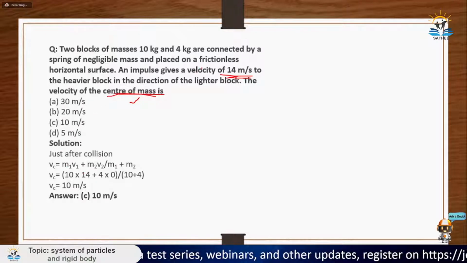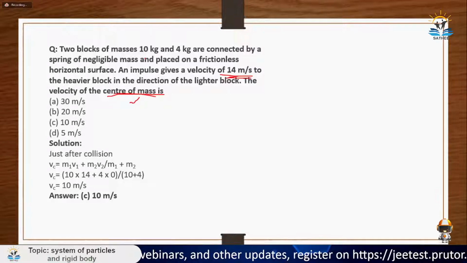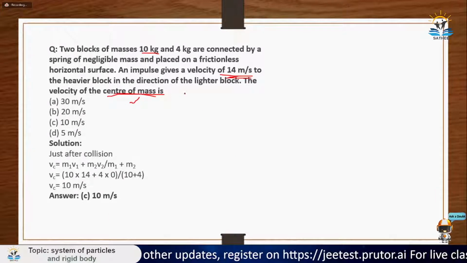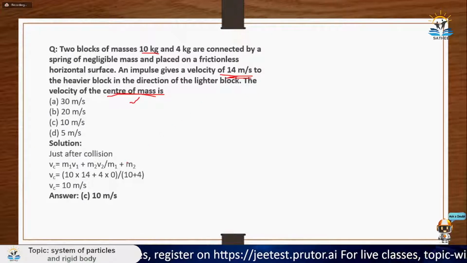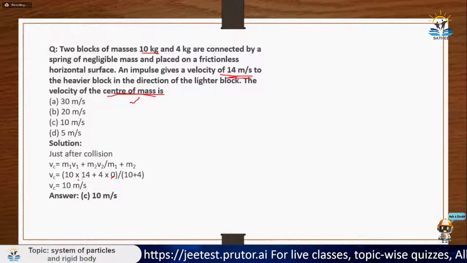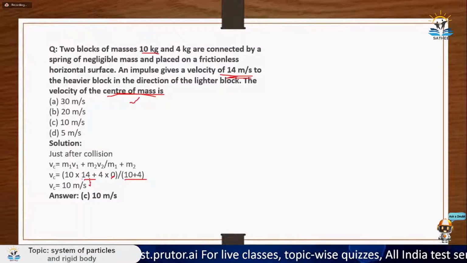So basically, this gives a velocity of 14 meter per second to the heavier block. The heavier block is of 10 kg. So 10 into 14 plus 4 into 0, because we are given that there is no velocity given to the lighter block. So for the lighter block, the velocity is 0. For the heavier block, the velocity is 14. So 10 into 14 plus 4 into 0 upon total mass. This is the velocity of center of mass.